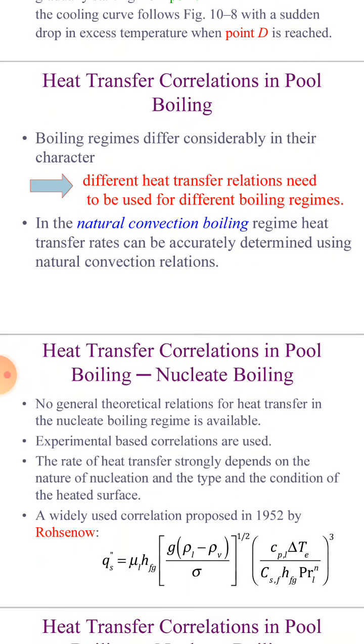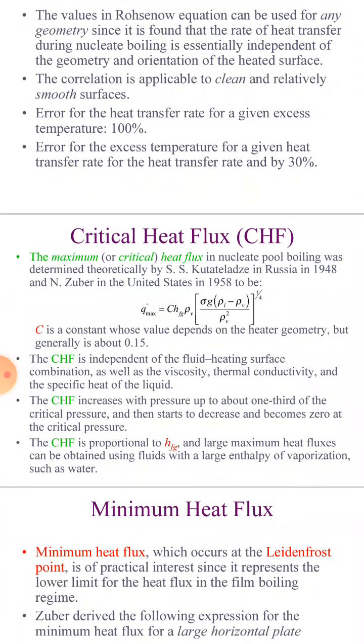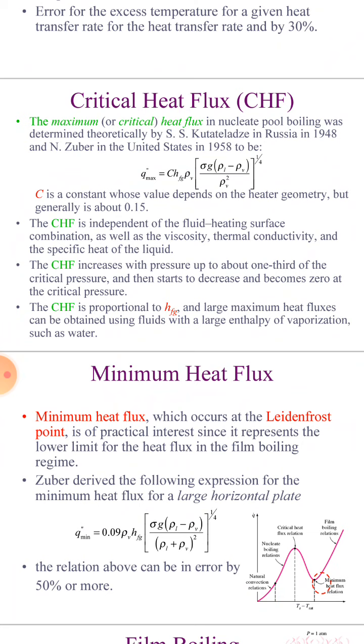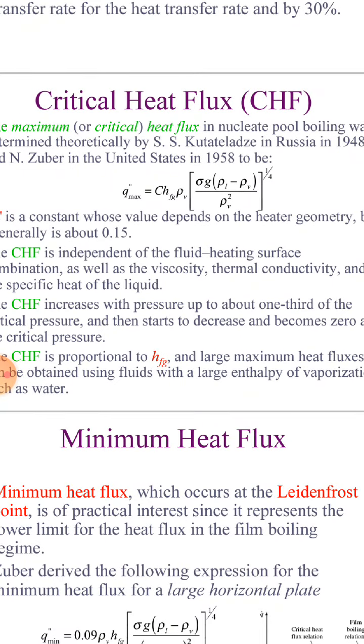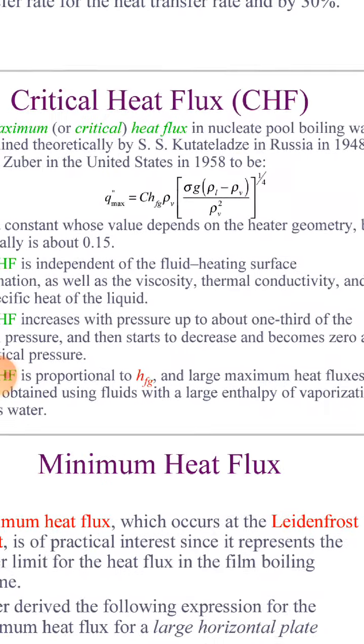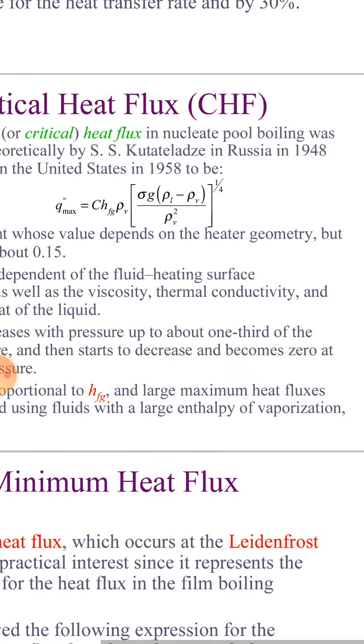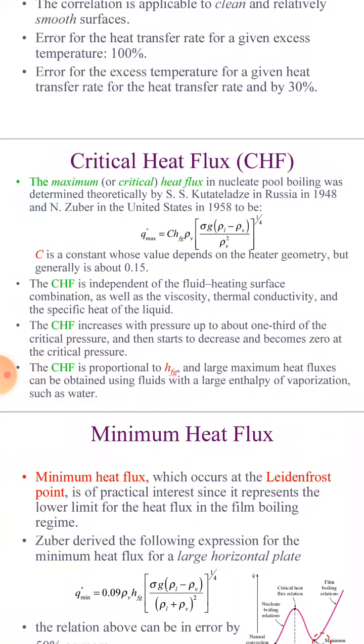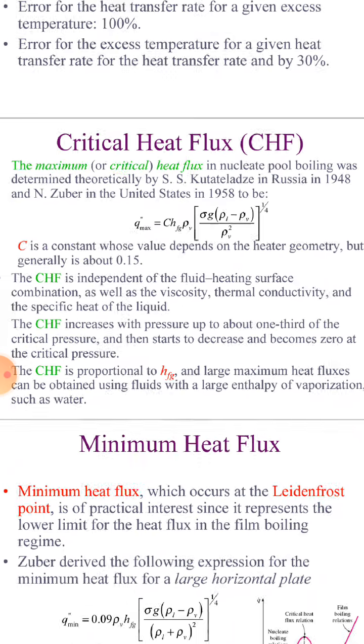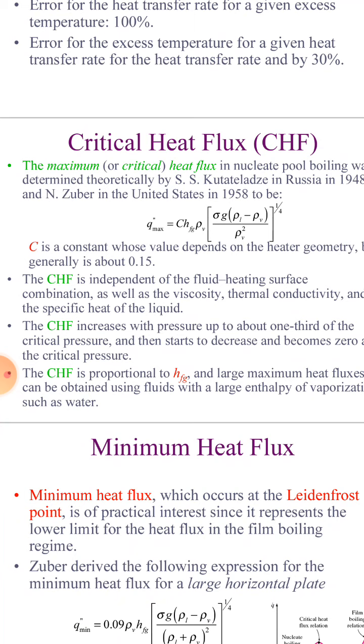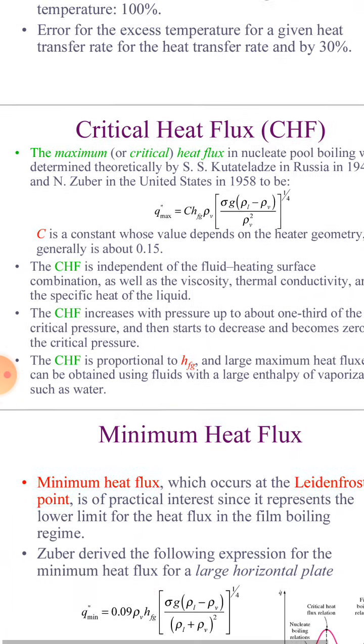Next, we have to find out the critical heat flux. The maximum critical heat flux in nucleate pool boiling was determined theoretically by Kutateladze in Russia in 1948 and N. Zuber in the United States in 1958. So Q max equals C h_fg ρ_v [σ g (ρ_l − ρ_v) / ρ_v²]^(1/4). This is the formula, right.